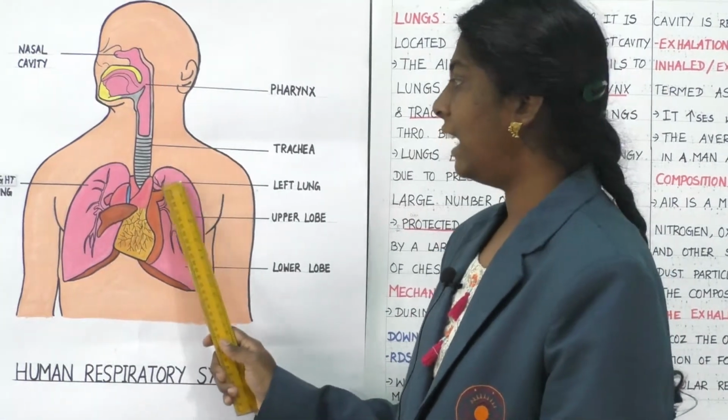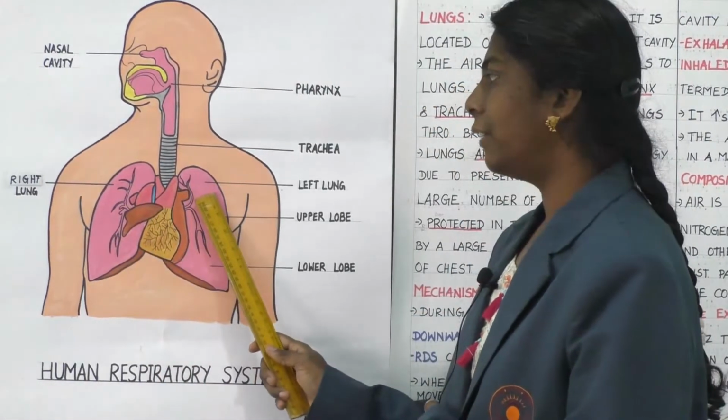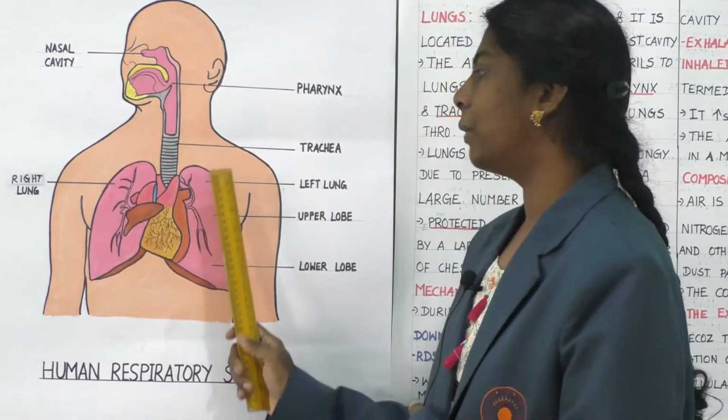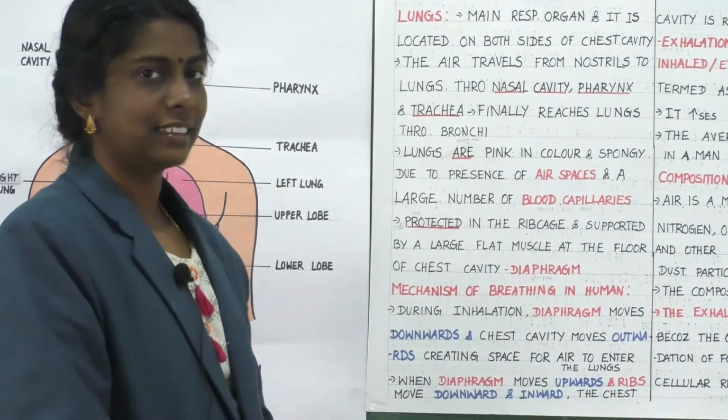Now, let us learn about the next part, that is lungs. So, where is that? Here. Is it not? You can see two lungs, that is left lung and right lung. So, let us learn about these lungs.